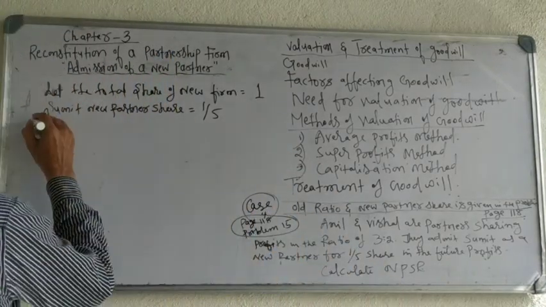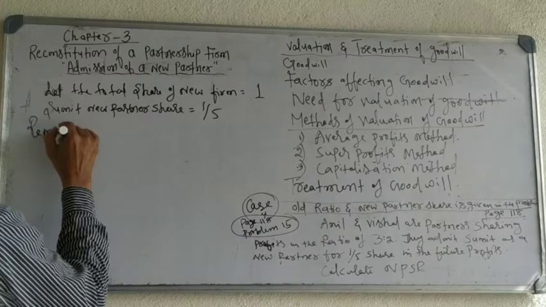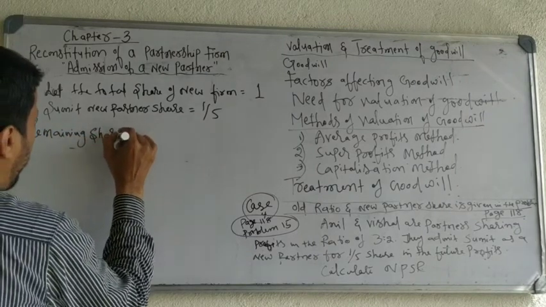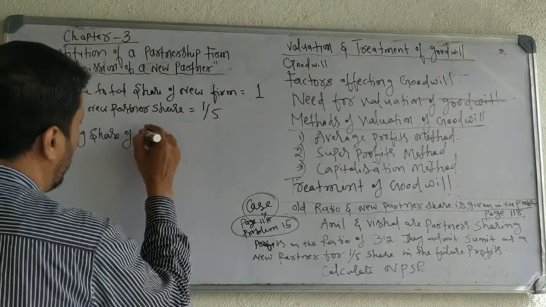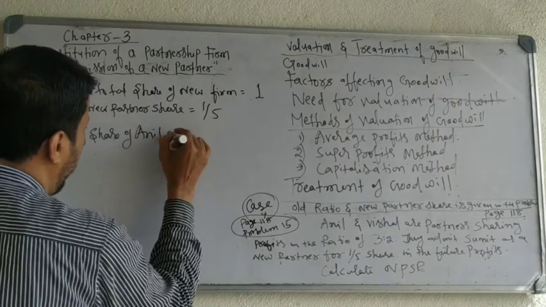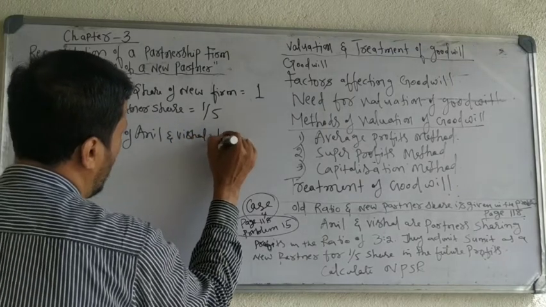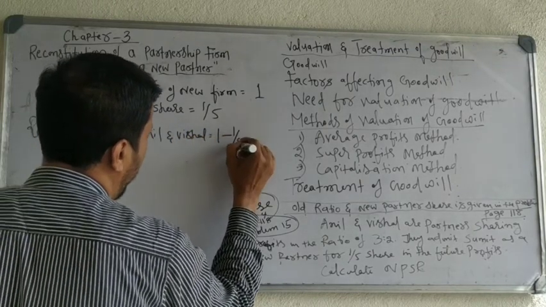Now, the remaining share of old partners Anil and Vishal equals 1 minus 1/5.